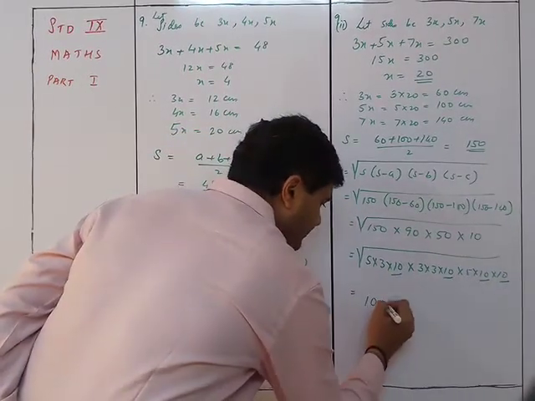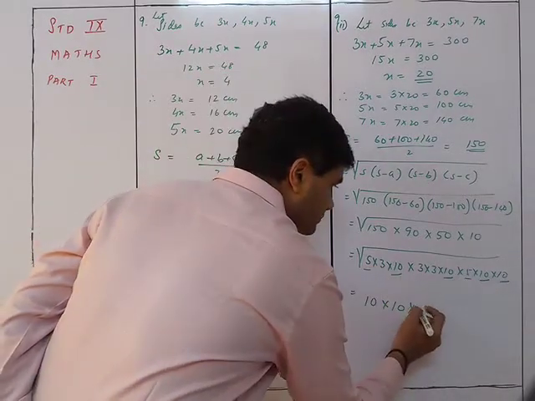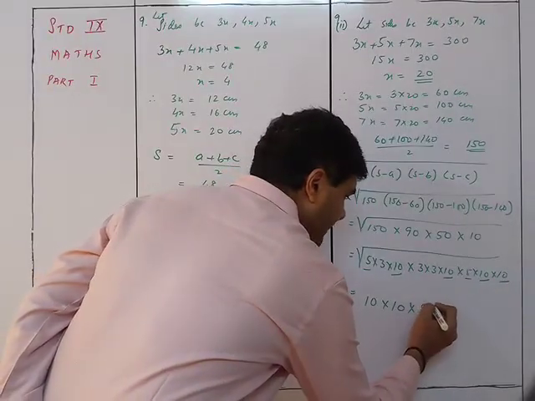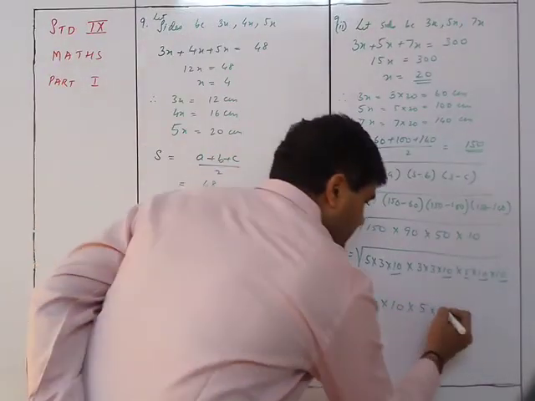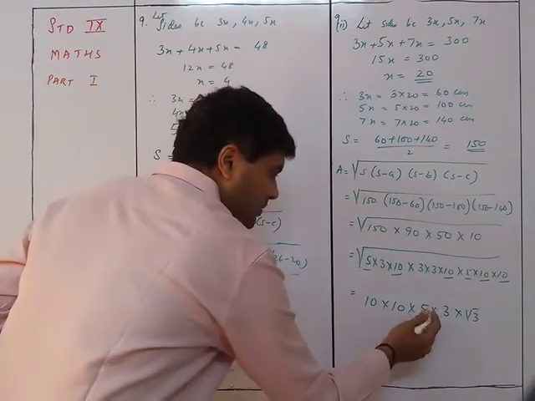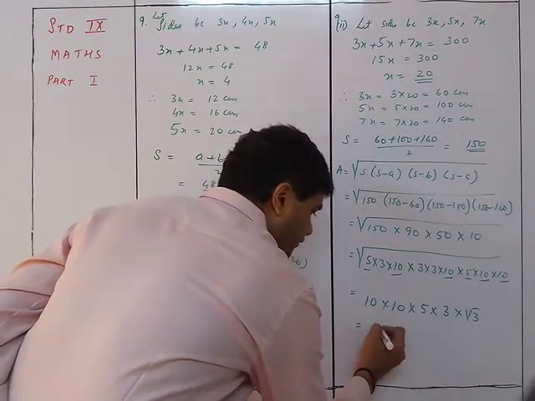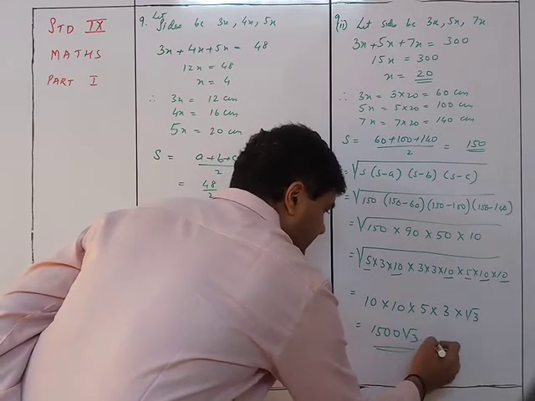So 2 times 10 is coming out. 5 is here and here. So 5. 3 is 3 times. So it will be 3 into root 3. So this will be the answer. This will be 15. So it will be 1500 root 3 centimeter square.